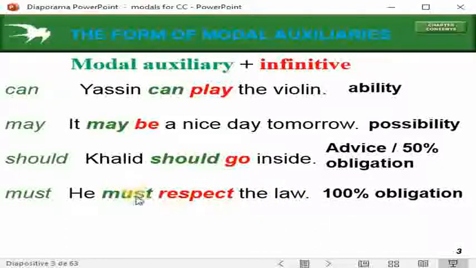So here must gives us the meaning of 100% obligation.